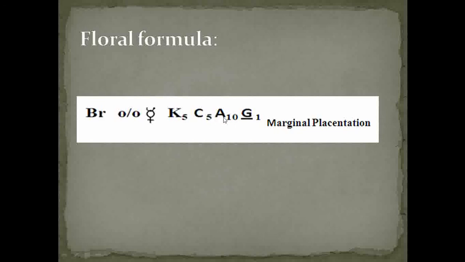Here the androecium are in number 10. But in some of the species we observe that 5 stamens are larger and 5 stamens are small. So instead of 10 we can also write a 5 plus 5 arrangement. Then G represents the gynoecium. The gynoecium is monocarpellary, the ovary is inferior here, and the type of placentation is marginal placentation.